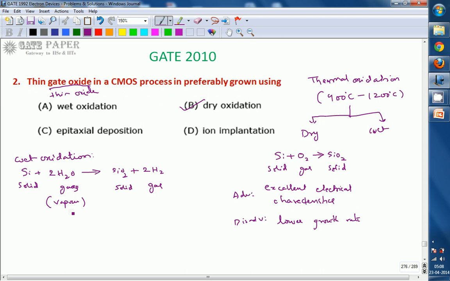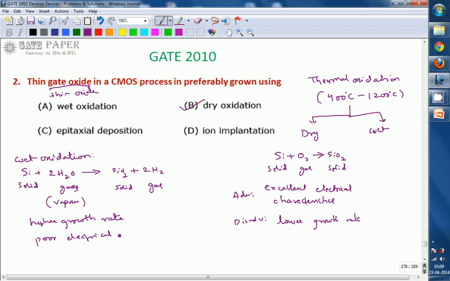The characteristic of wet oxidation is a higher growth rate, so you can get thicker silicon dioxide within a small amount of time compared to dry oxidation. But it has poor electrical characteristics.